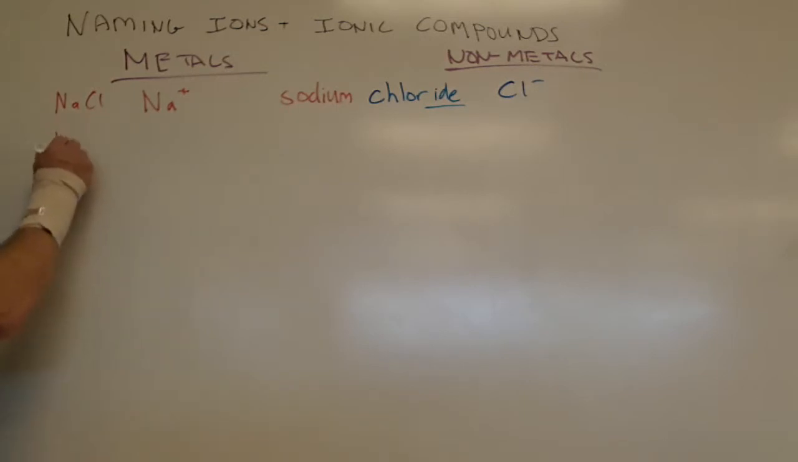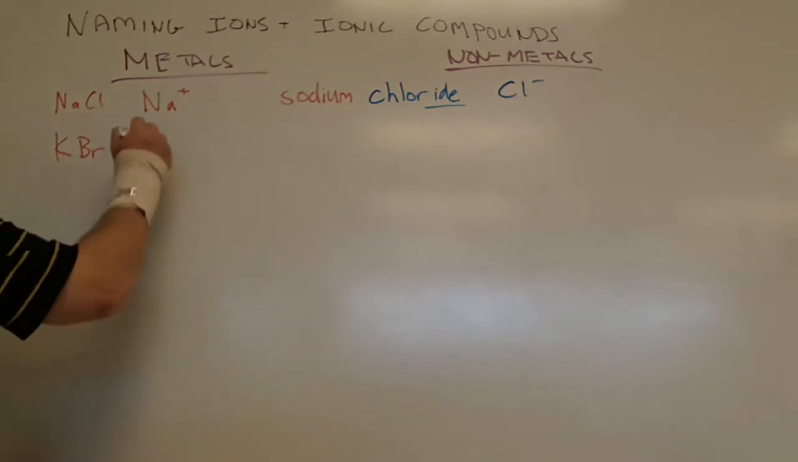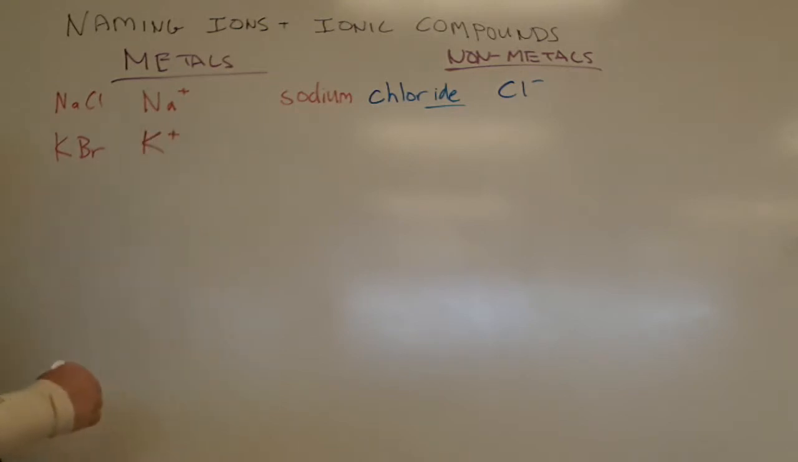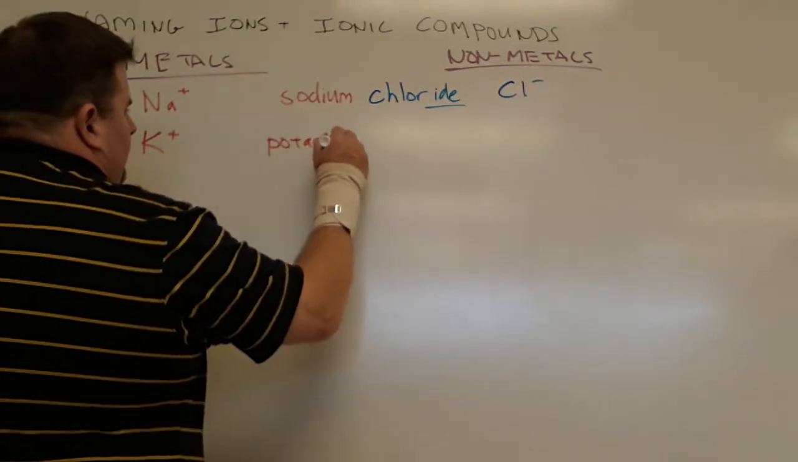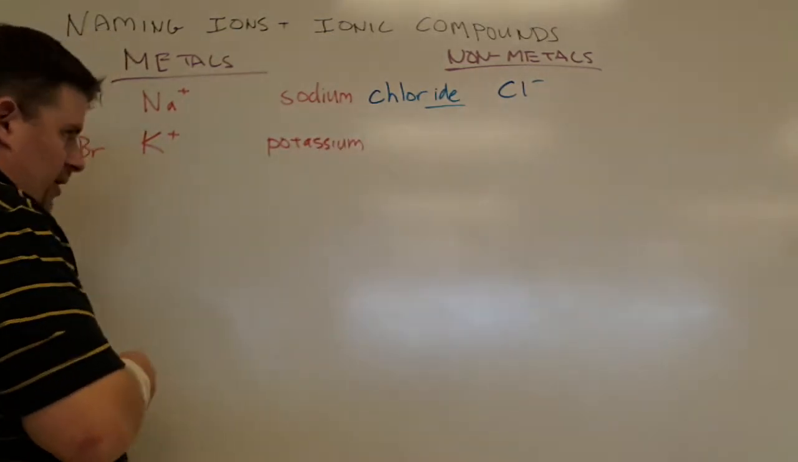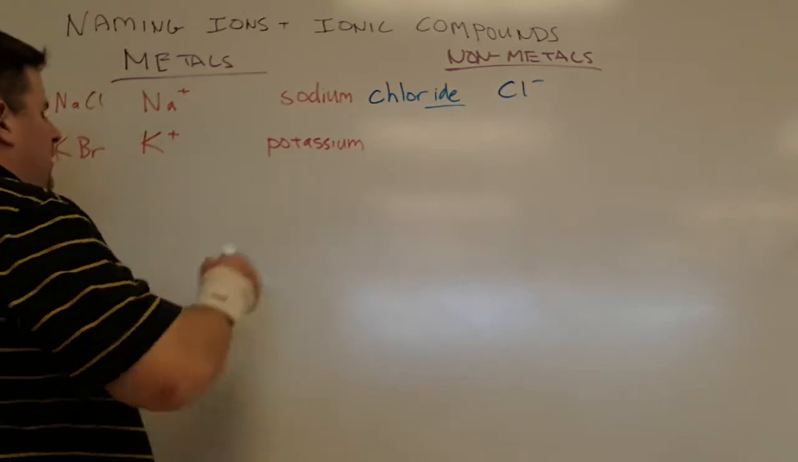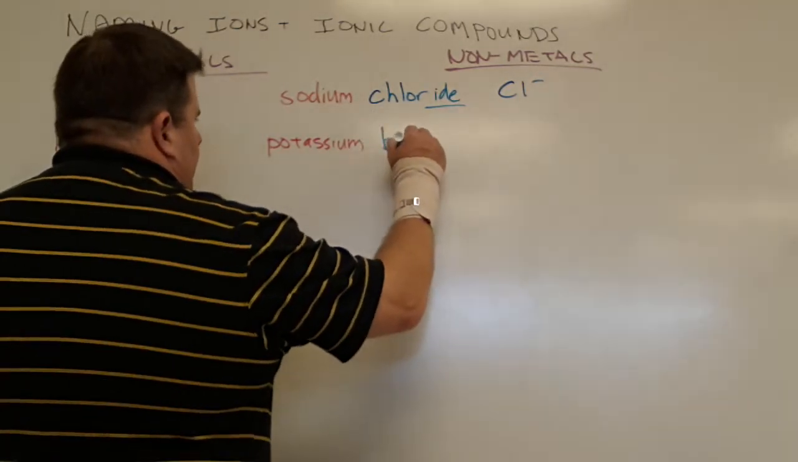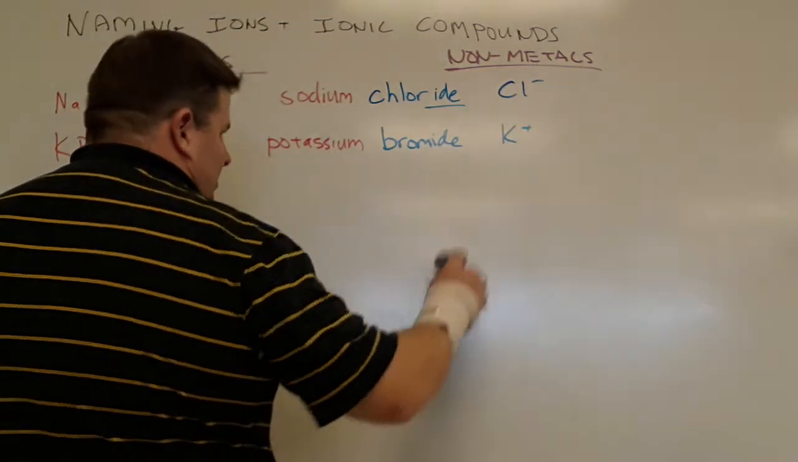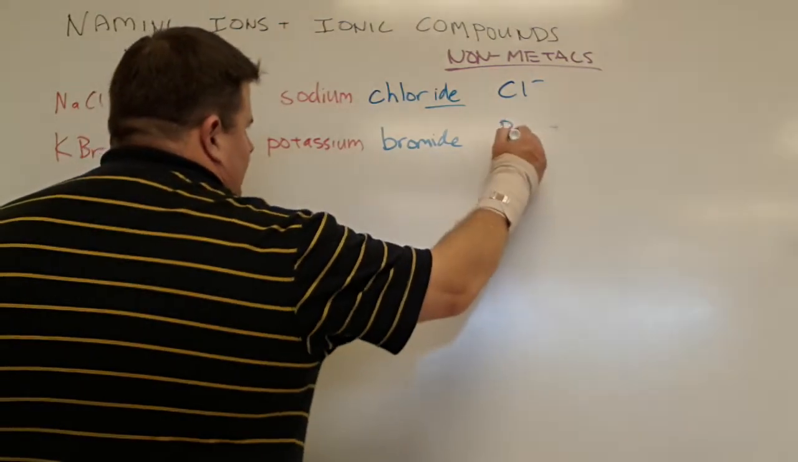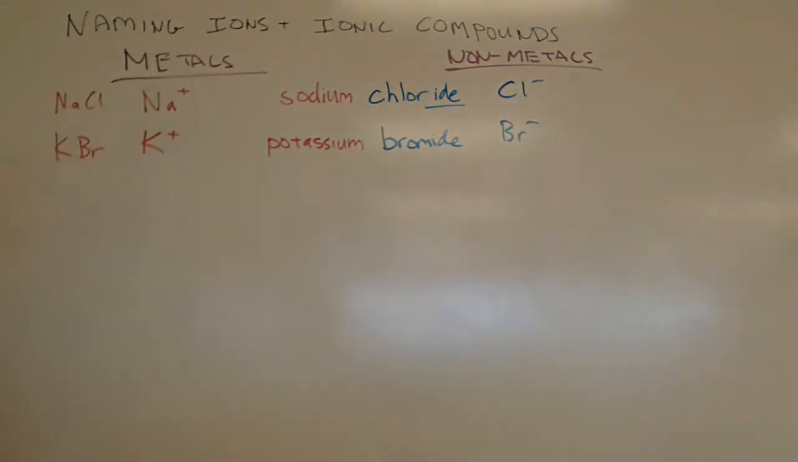Let's do KBr. Hit pause and see if you can predict what this is going to be called. K+ is potassium. You're right. Potassium. And what is my ion going to be called? It's going to be called bromide. Good. That's Br-. Potassium bromide. Good.